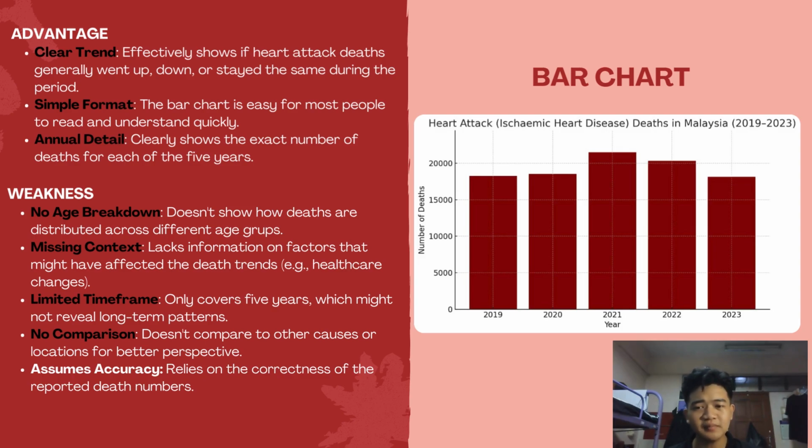Second is simple format. The bar chart is easy for most people to read and understand quickly. Third is annual detail. It clearly shows the exact number of deaths for each of the 5 years.